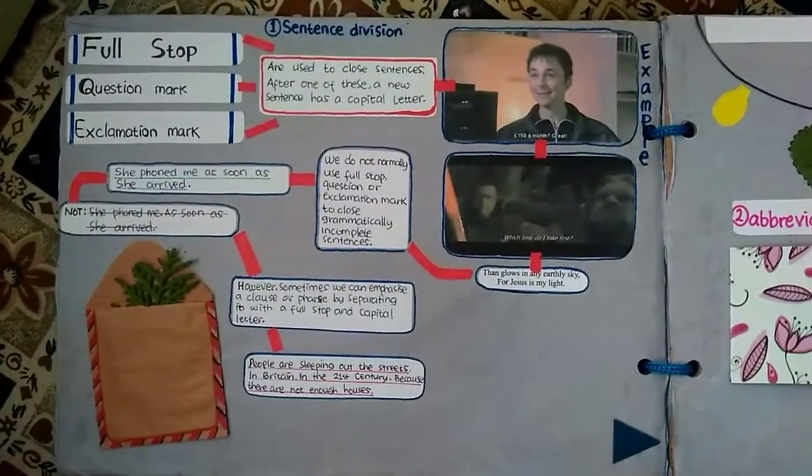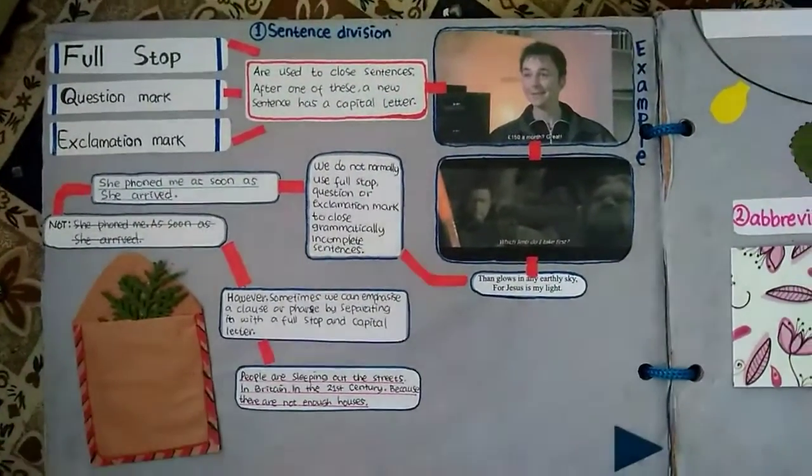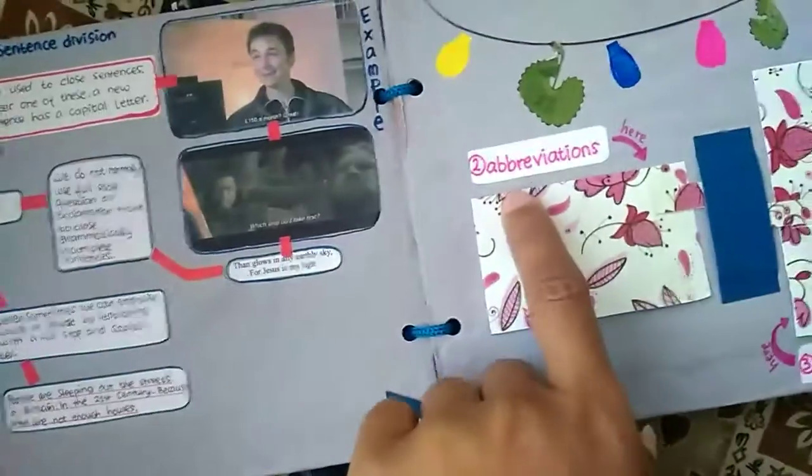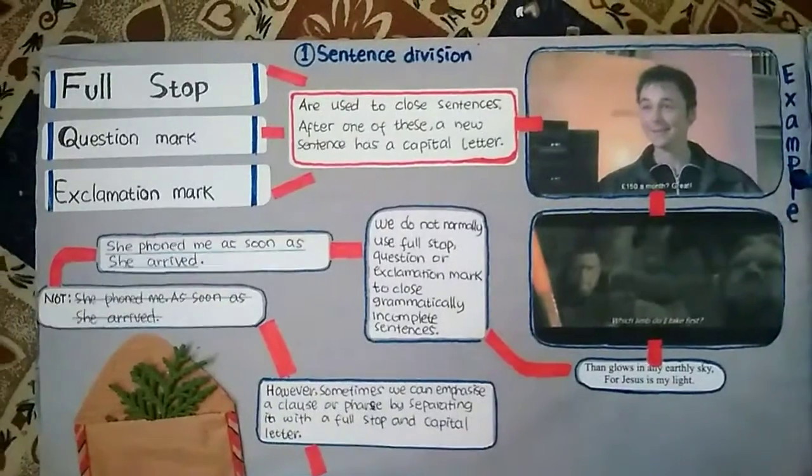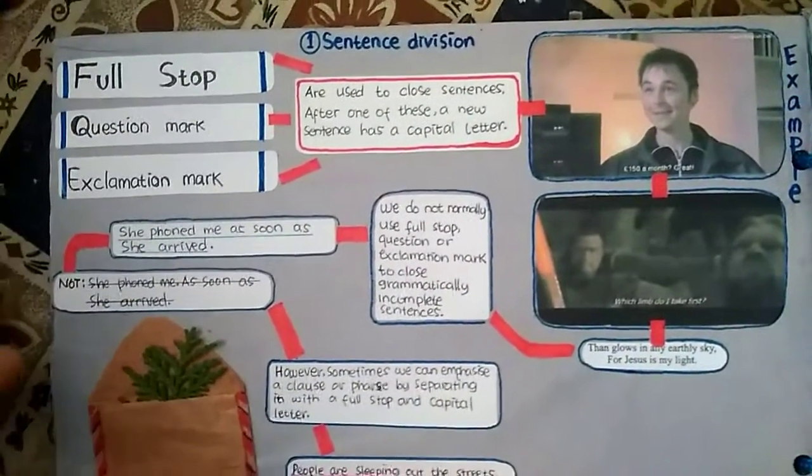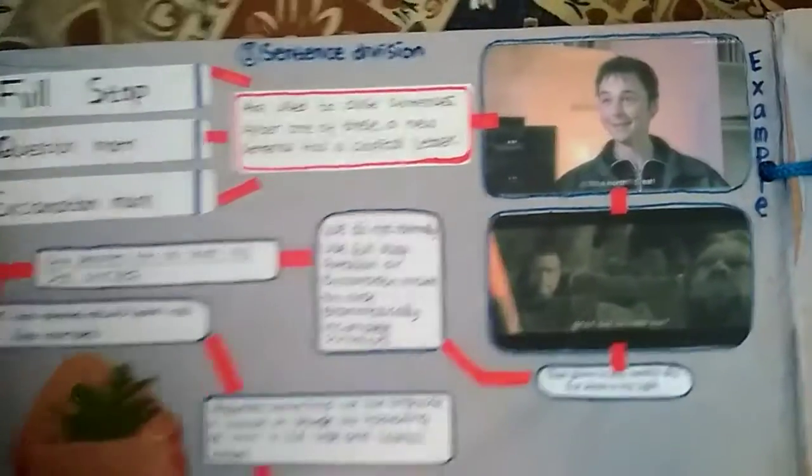There are three parts of this. Number one is sentence division. Number two is abbreviation. Number three is direct question. So full stop, question mark, exclamation mark are to close a sentence. After one of these, a new sentence has a capital letter.